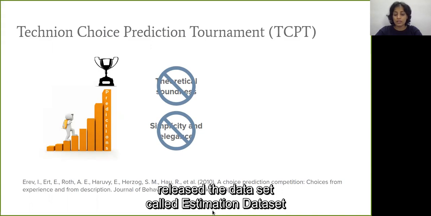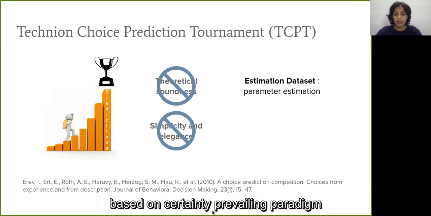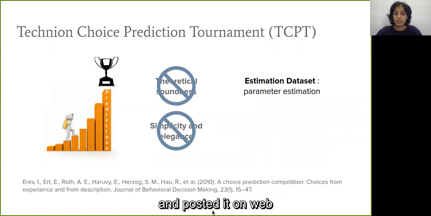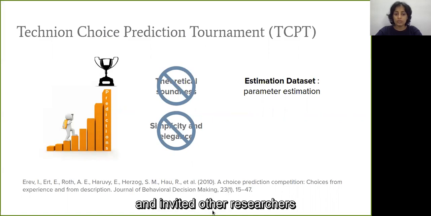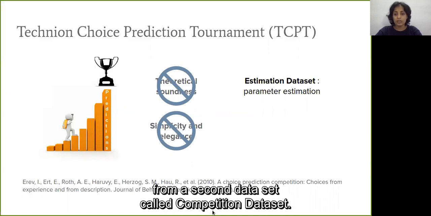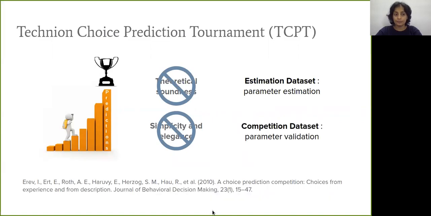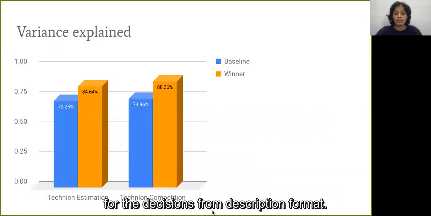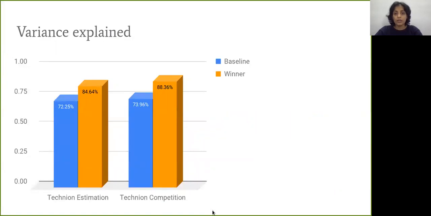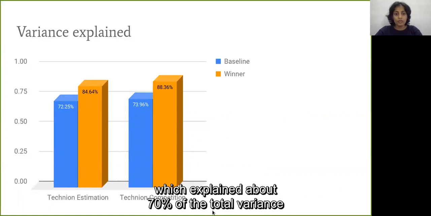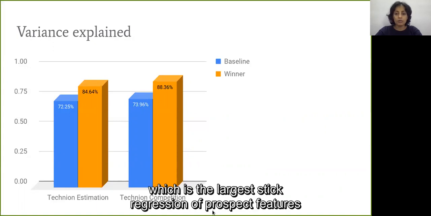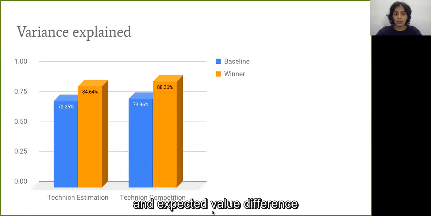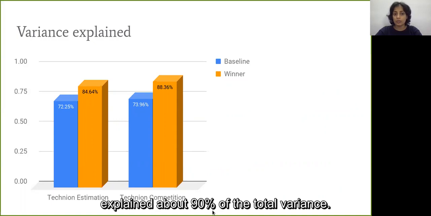Process-wise, the organizers released a dataset called the estimation dataset, based on the certainty equivalent paradigm, and posted it on the web along with fits from several baseline models, and invited other researchers to compete to predict the results from a second dataset called the competition dataset. And here are the results for the decisions from description format. The baseline model is cumulative prospect theory, which explained about 70% of the total variance in the dataset. On the other hand, the winning model, which is a logistic regression of prospect features and expected value difference with a total of 7 parameters, explains about 90% of the total variance.